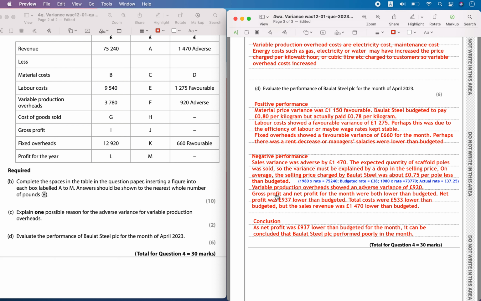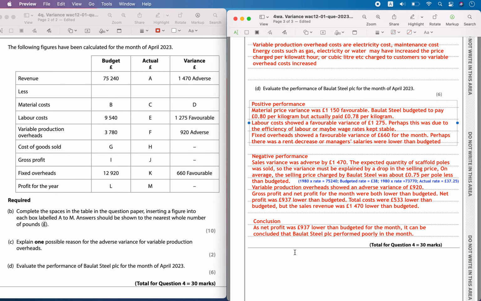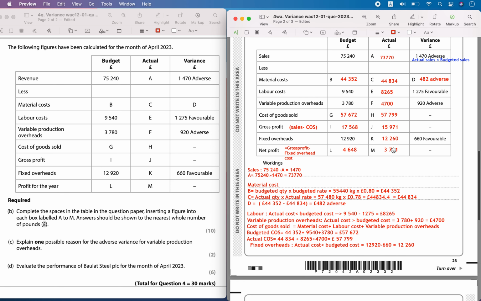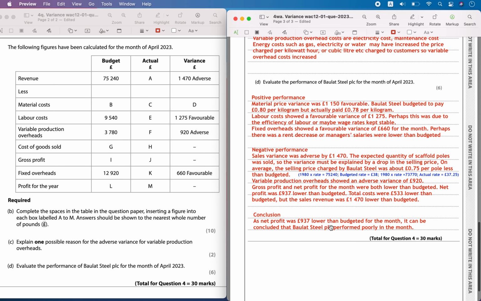So all this has led to being gross profit and net profit being too low. So all these are indications of negative performance. If you have not performed as per the budget, then you have performed badly. If you have performed very well than the budgeted, then it is a positive performance. In conclusion, you can say that a net profit of 937 pounds. Okay, you calculate the difference between 468 and 3711. It is 937 lower than the budgeted for the month. It can be concluded that Ball Art Steel